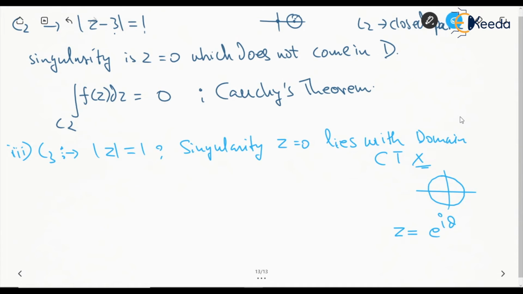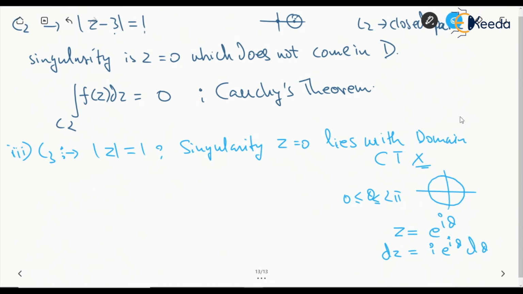For radius equal to 1, all the points on this curve can be given as e to the power i theta, and in that case dz can be given as i times e to the power i theta d theta, and the limits for theta will be 0 to 2 pi. Like any circle with cos t, sin t, the limits were always 0 to 2 pi.